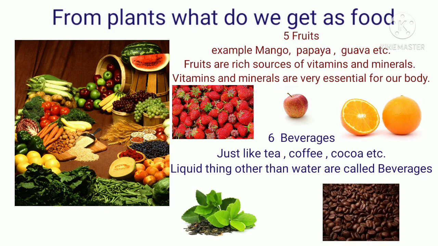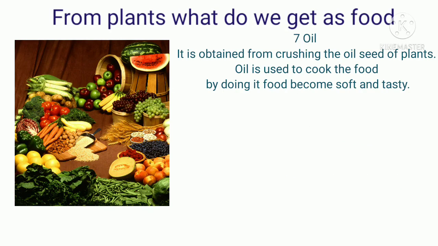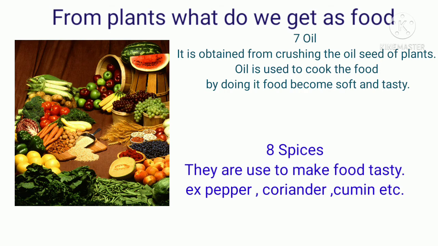Number 6 is beverages. Just like water, the other things which we drink are called beverages. Tea, coffee, cocoa, etc. come in beverages. Number 7, oil. It is obtained from crushing the oil seeds of plants. Oil is used to cook food. By doing it, food becomes soft and tasty. And number 8, spices. They are used to make the food very tasty. Now we will move to the next part.